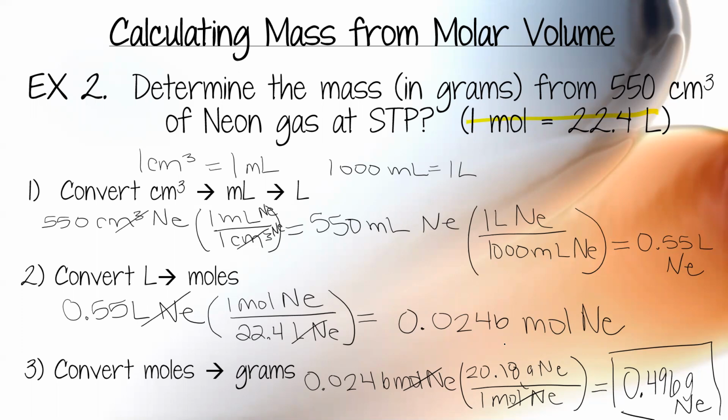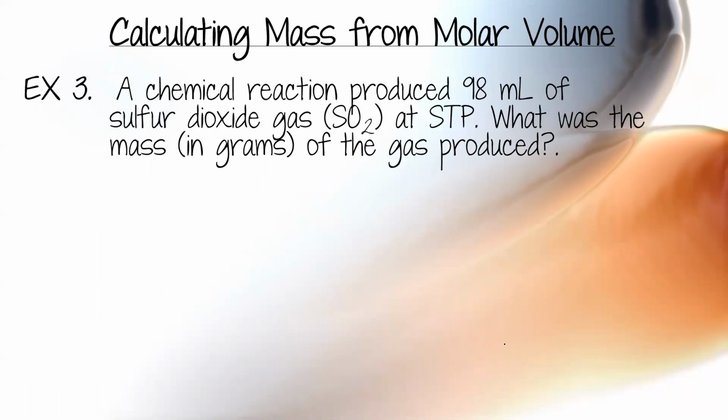Okay, so let's try one more. Try this one. A chemical reaction produced 98 milliliters of sulfur dioxide gas, which is SO2. If I didn't give you the formula for sulfur dioxide, remember that's a prefix, so it's just S, 1 sulfur, di, 2 oxygen. No checking of charges at all for this. What is the mass in grams of gas produced? So what's the first thing you have to do? You have to go from milliliters to liters.